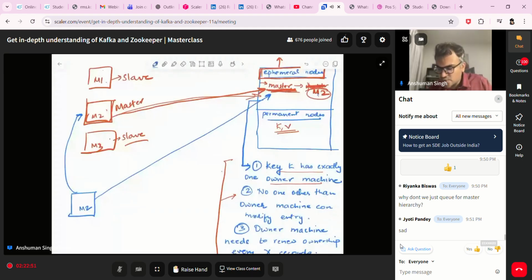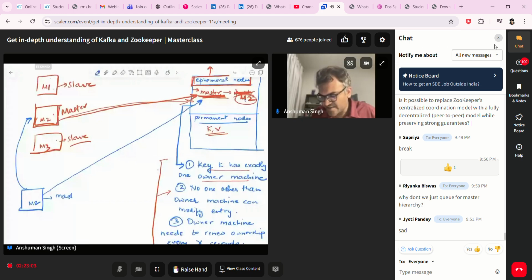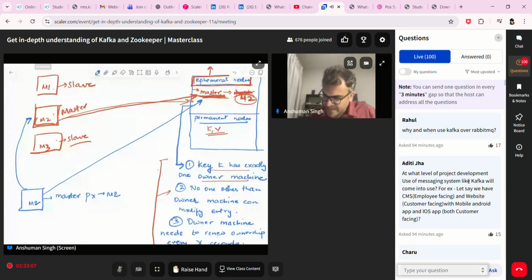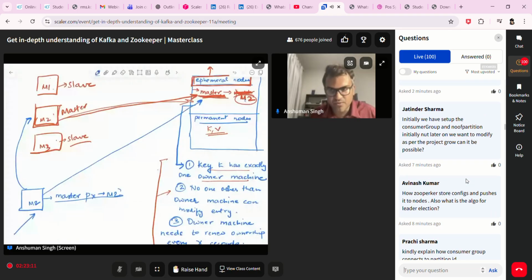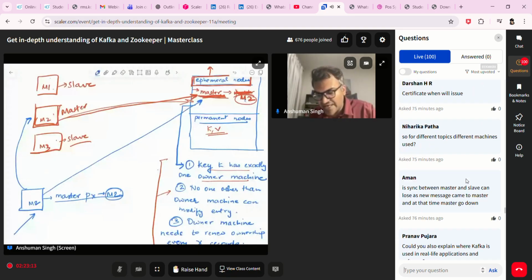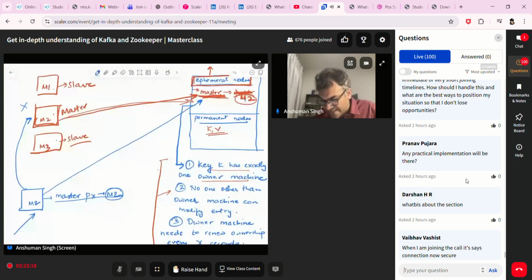Now, do I need to keep going to ZooKeeper every single time? Not really. What I can do is cache that partition X is actually M2. But the problem is, if I have cached it, any request that comes, I directly read from here and directly go to M2. The problem will come whenever M2 dies, because then master will be updated and I would not know.